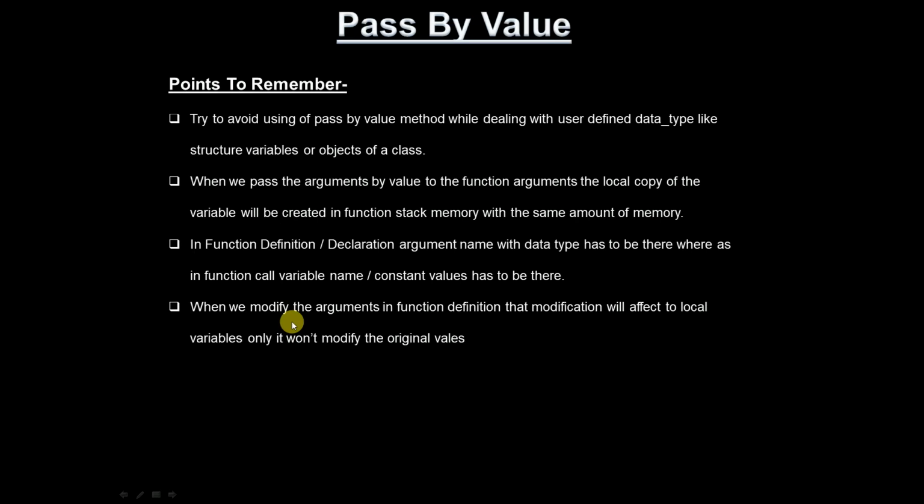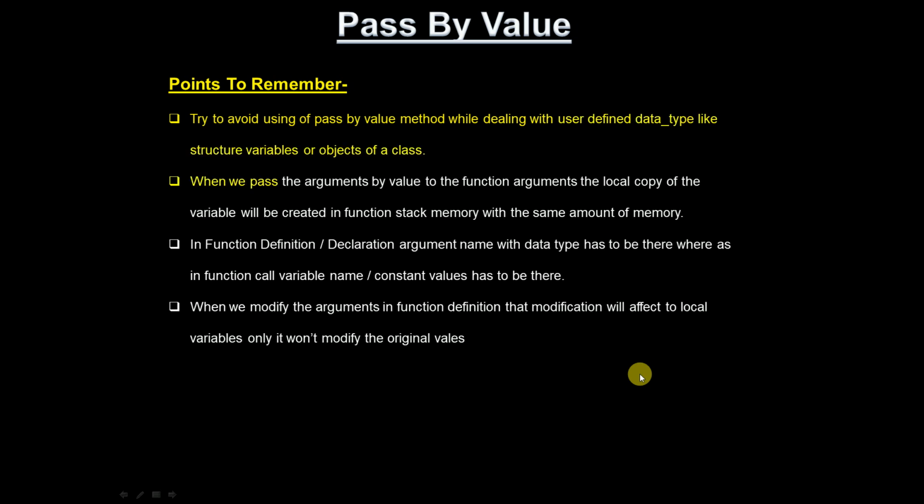So in function definition or declaration, argument name with the data type has to be there, whereas in function call, variable name or constant values has to be there. When we modify the arguments in function definition, that modification will affect local variables only. It won't modify the original values.